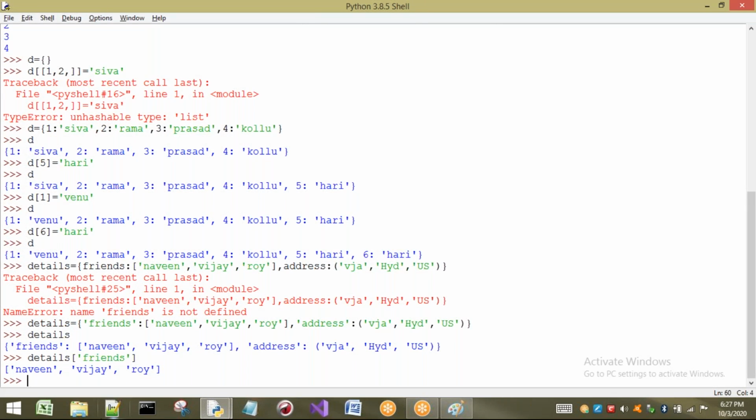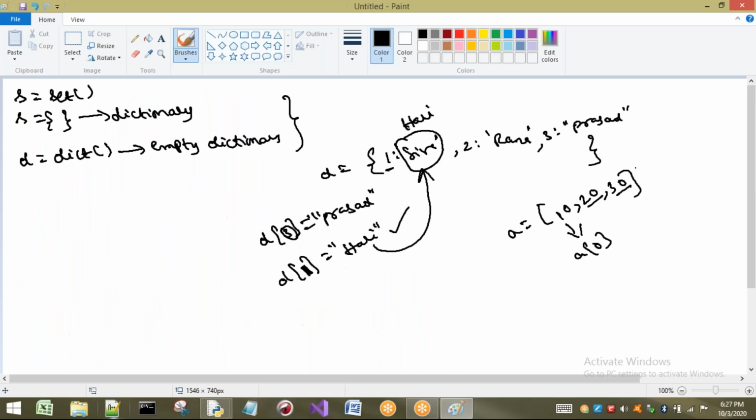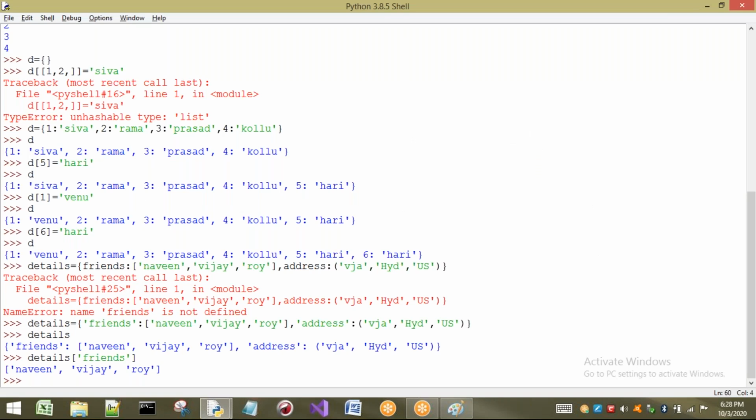For a small example, in any class, if I call roll number 24, who is going to respond? Let us take Naveen. Roll number 24 is Naveen. So whenever 24 is called, automatically this particular value is going to respond. That means if you call the key, we are going to get the value.